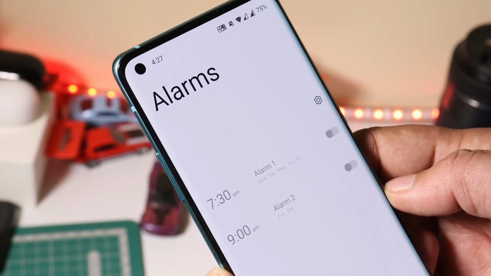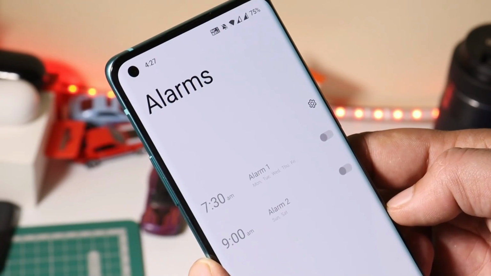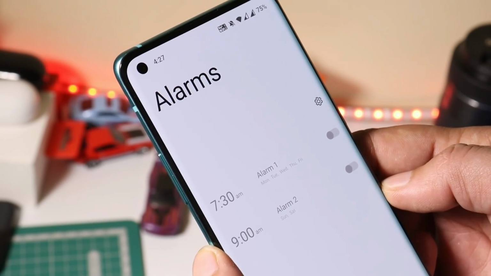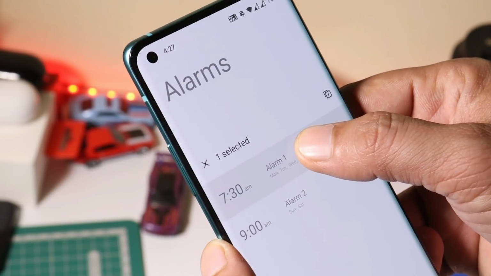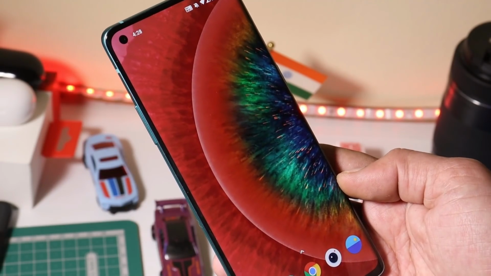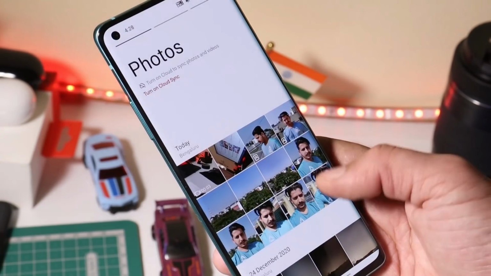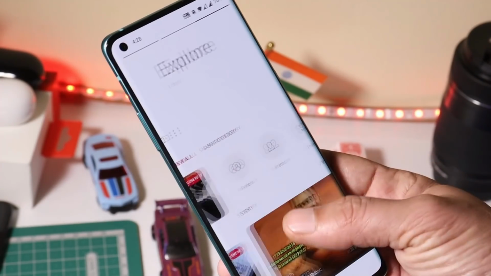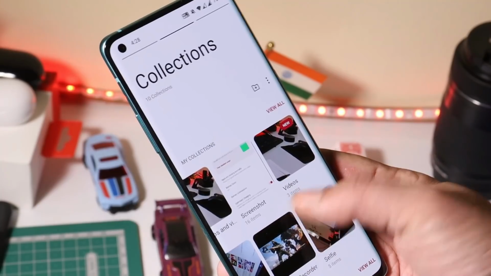Users also had complaints regarding alarms. I've not personally tested on the previous build, but on this build I don't face any kind of issues with my alarm. It works properly, and I can also delete them one by one. Another issue was related to the gallery, in which people were not able to see images, and in some cases images used to take a lot of time in loading, but that's not the case on this Open Beta 5.